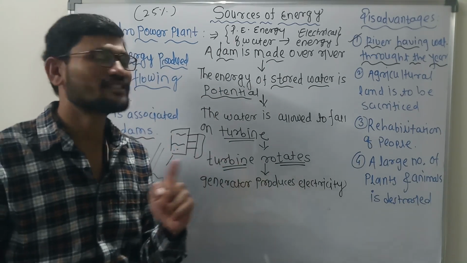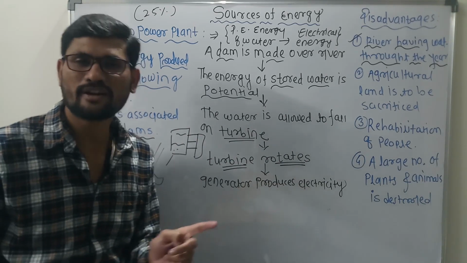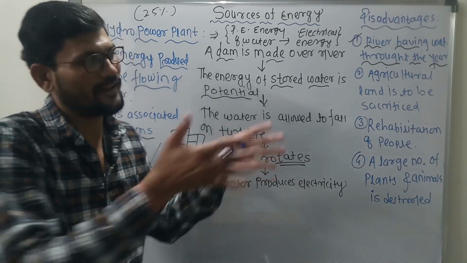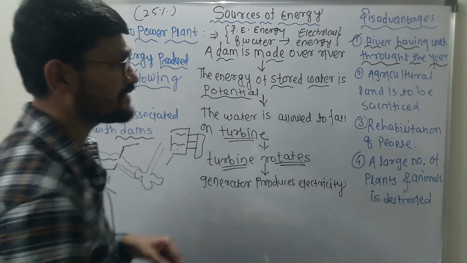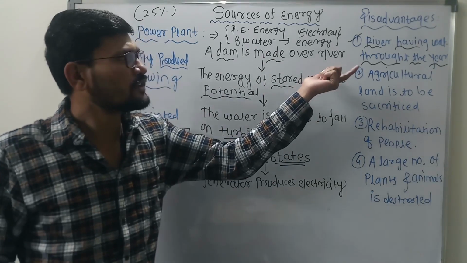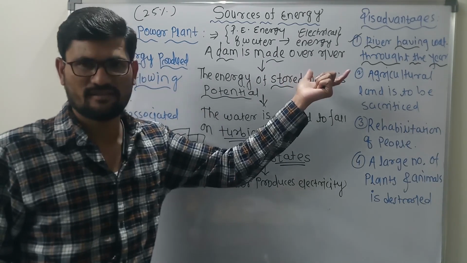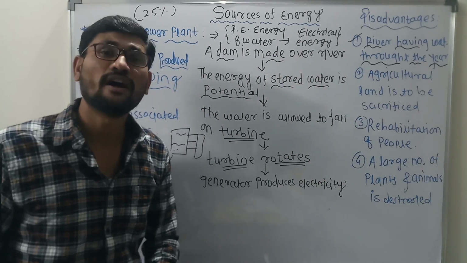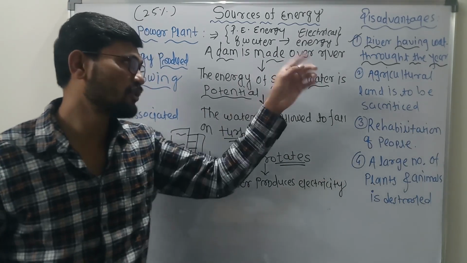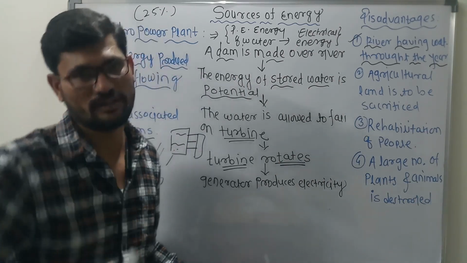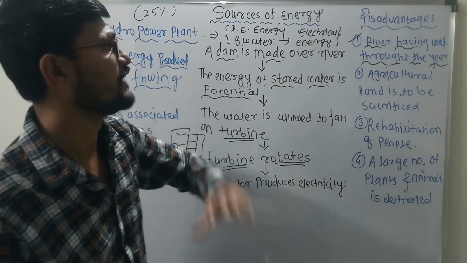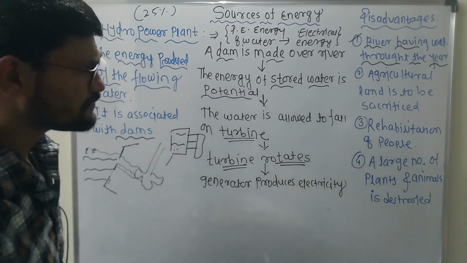There should be a large amount of water that has to fall, and that water has to be collected into the river so that we can generate electricity. Which means this is a parameter: water must be there throughout the year. Clear? Then we can only locate the hydropower plants nearby a river having water throughout the year. Dear student, this is very important. Clear? This is the first disadvantage.